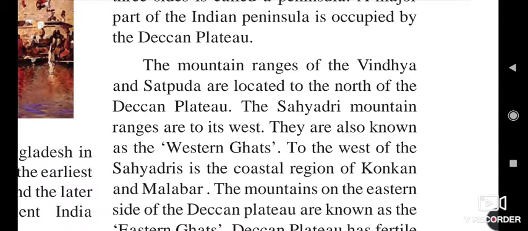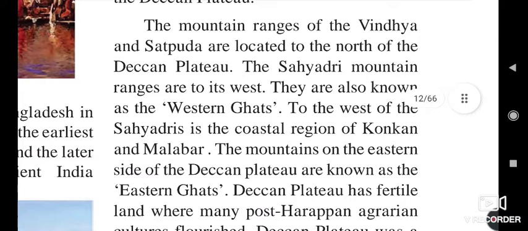To the west of the Sahyadri is the coastal region of Konkan and Malabar. So the Konkan part and Malabar part are part of the Western Ghats of the Deccan Plateau.